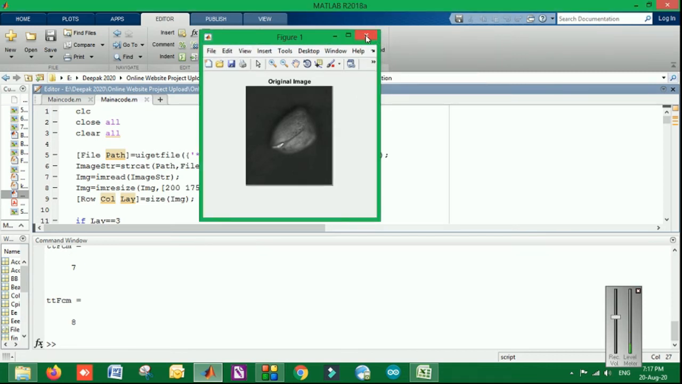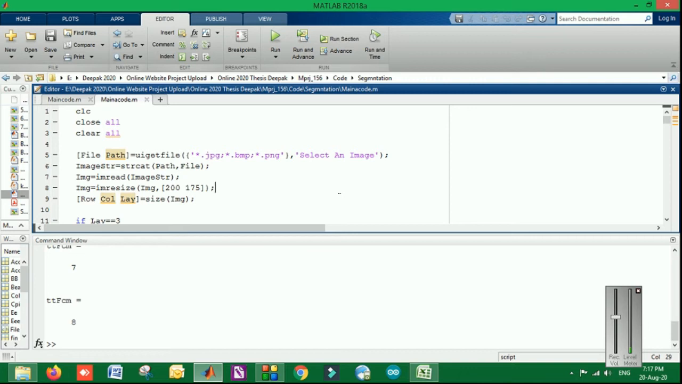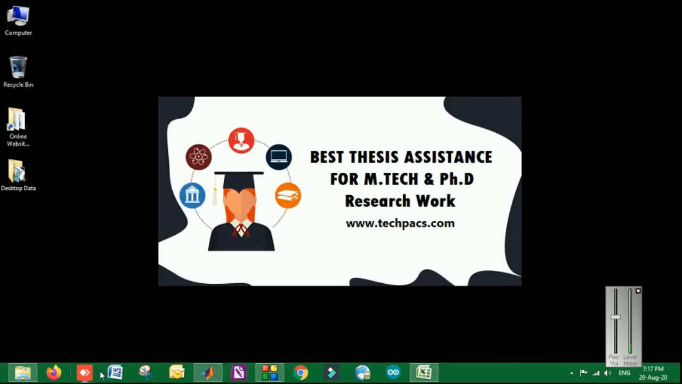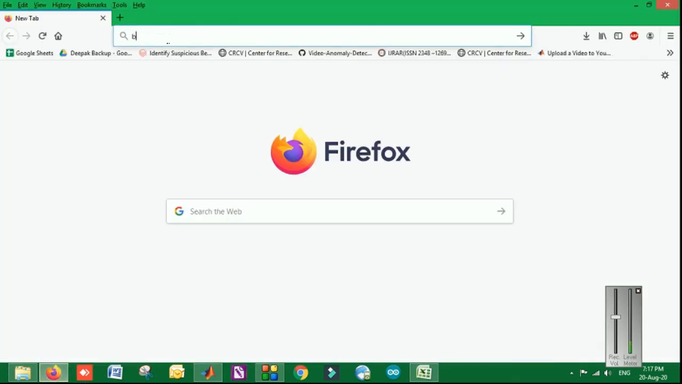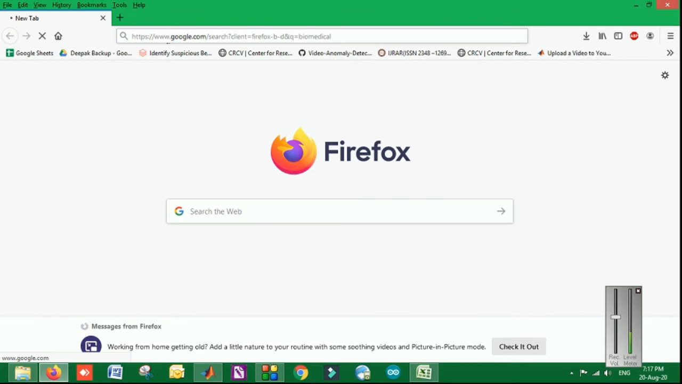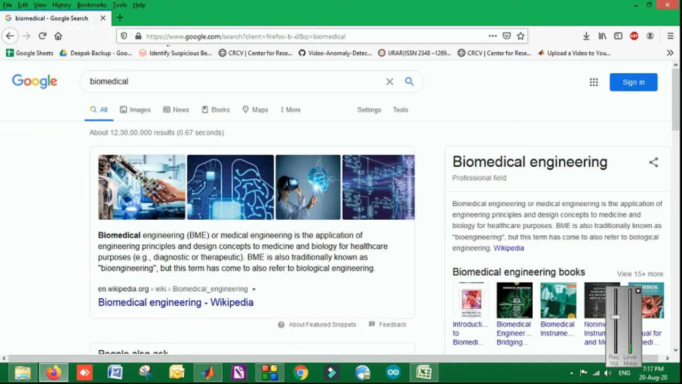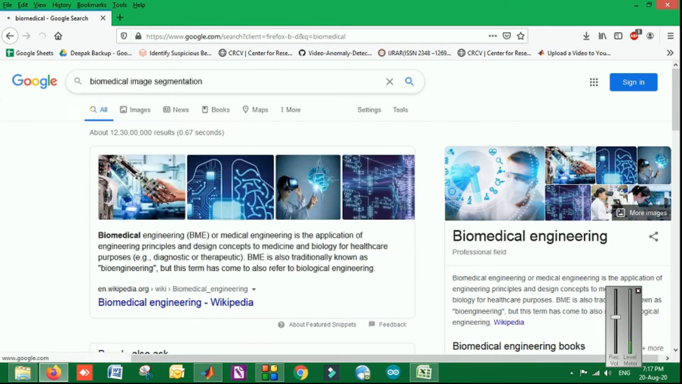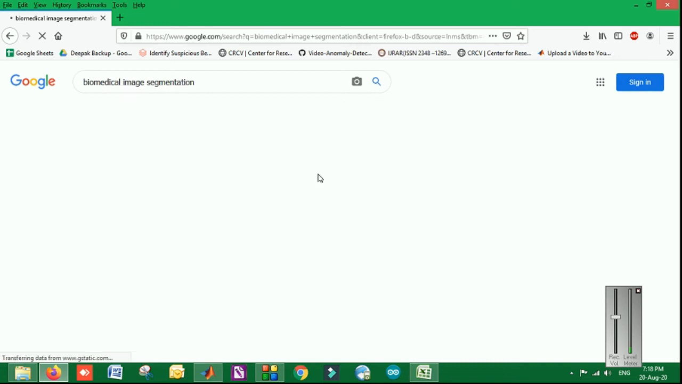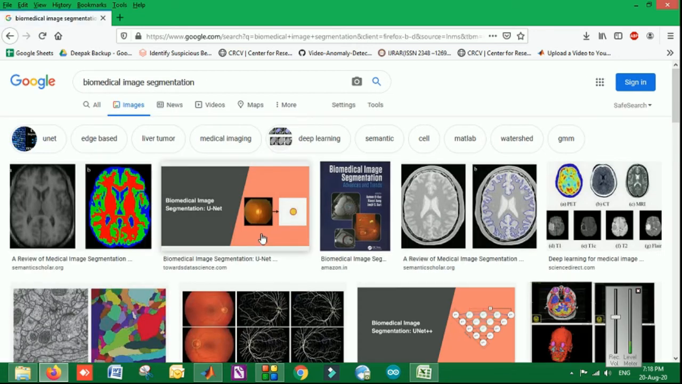So that is what we have done, and the comparison was also done at the end, as already shown. Also, biomedical image segmentation is very popular. If you want to implement this for any of the other domains, the code is generic and can be implemented in any domain. For biomedical image segmentation, you can read online and get ideas about what exactly they are doing and what the applications are.